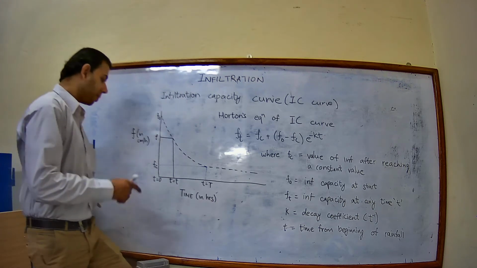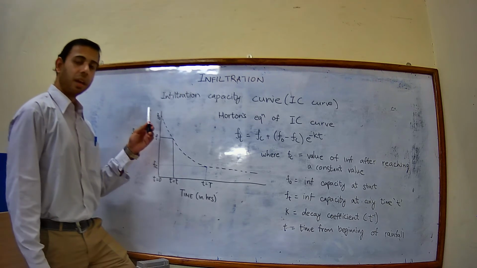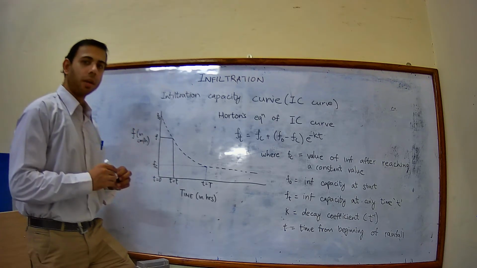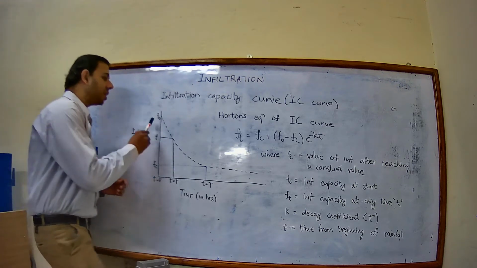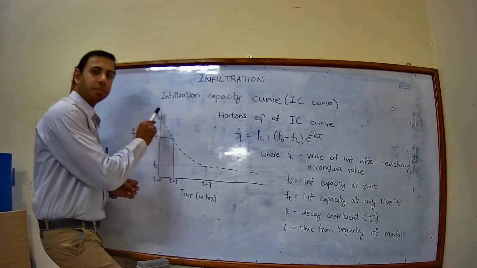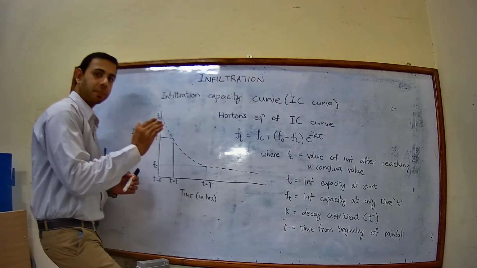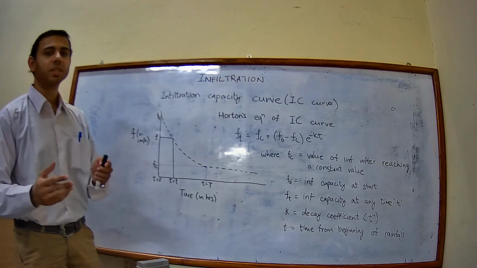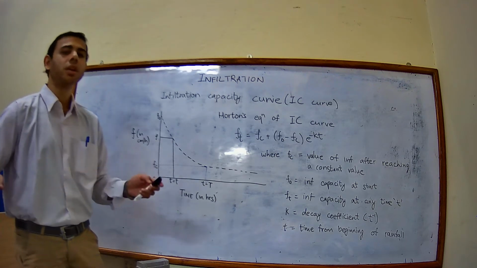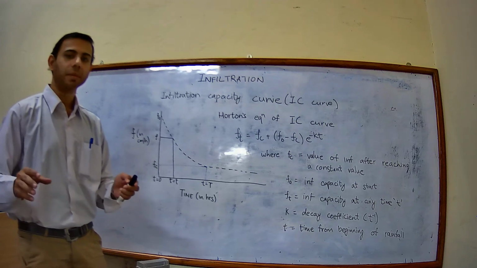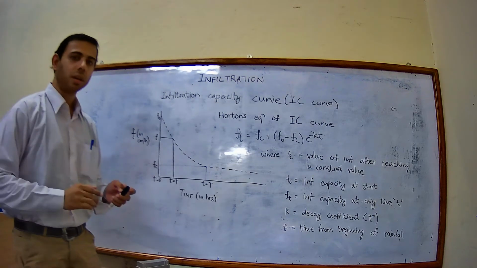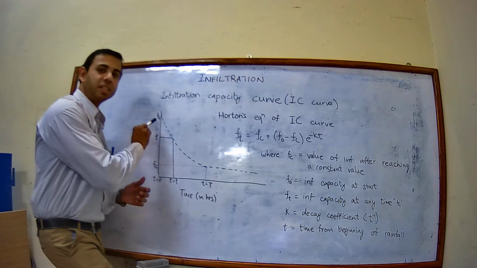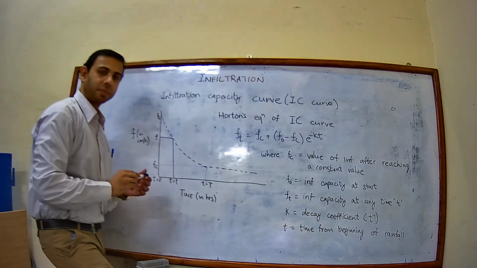Now what happens here, as rainfall starts to occur, in the beginning of the rainfall, the infiltration capacity will be at the maximum. It will be the highest. When there is a long dry period, when rain has not occurred for a longer time, and when rain starts to occur, then at that moment the infiltration capacity will be the highest.